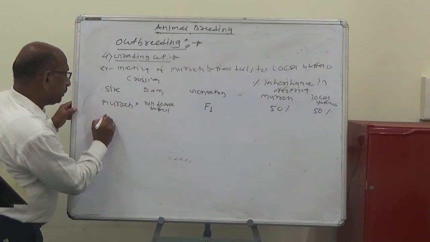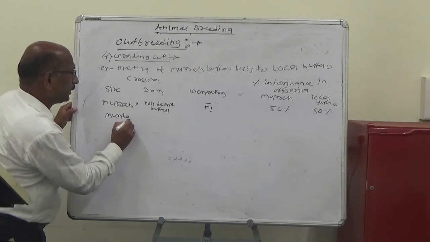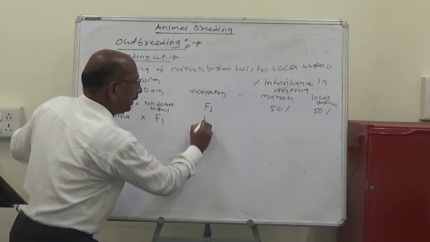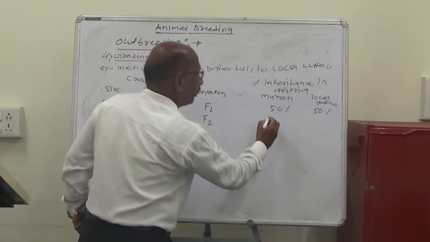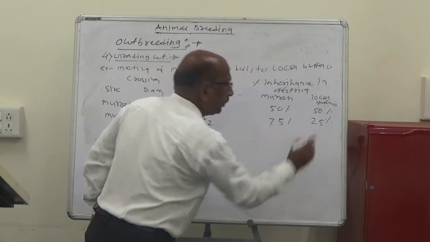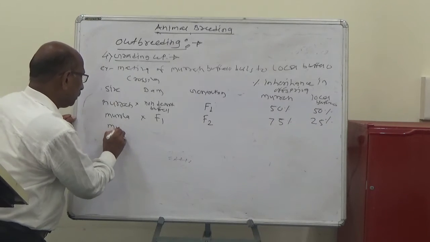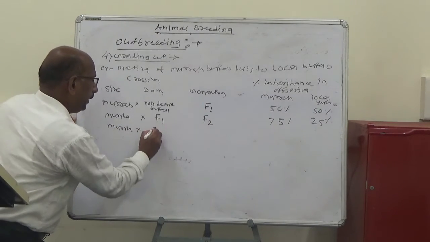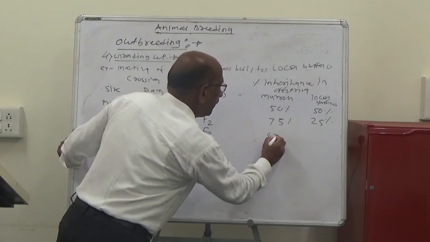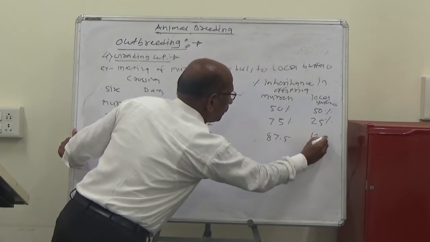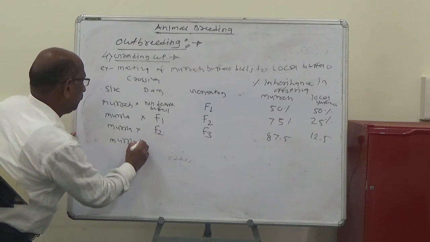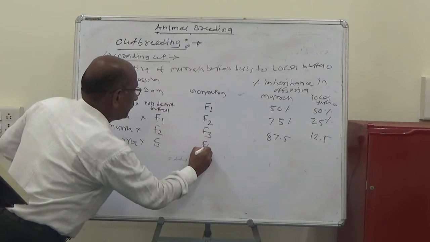Again, this pure Murrah buffalo is mated with the F1 progenies. So this is the F2 generation. The Murrah is about 75% and the locals 25%. Again, the Murrah into F2 gives the F3 generation, having 87.5 and 12.5.